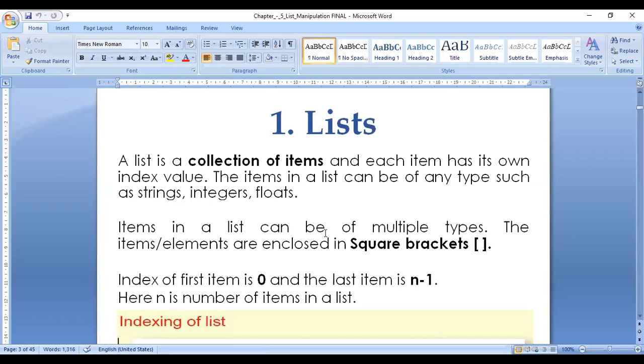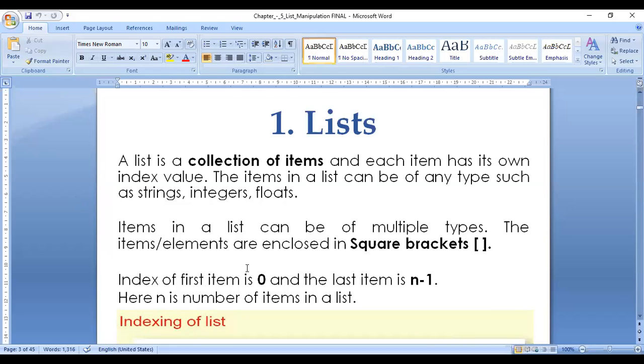Item elements are enclosed in square brackets. Remember, an array also uses square brackets, so don't confuse them. An array is just like a list, but the difference is that an array has homogeneous elements while a list is heterogeneous: in a list you can use multiple data types, while in an array only one data type is shared across different indexes.